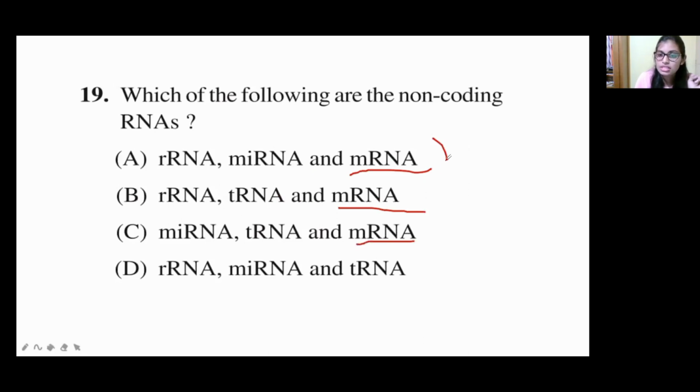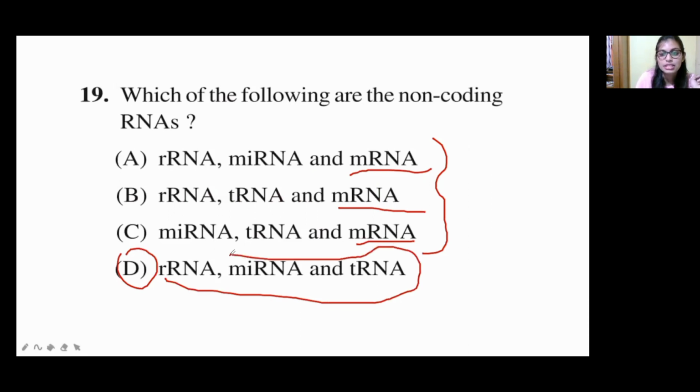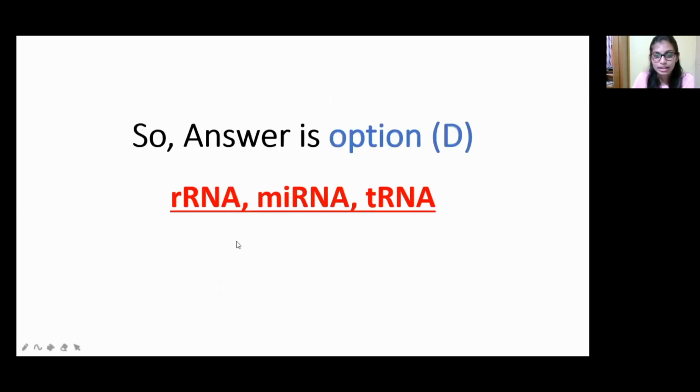So how can these three be non-coding? No, right? That's why in option D, there is no mRNA present. That's why option D is the answer. So rRNA, miRNA, tRNA come under the non-coding RNA category.